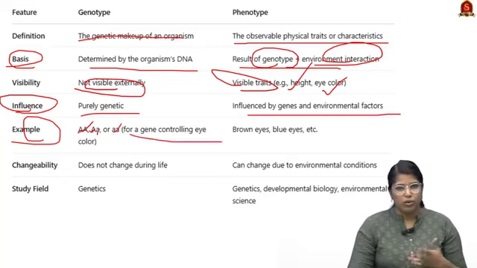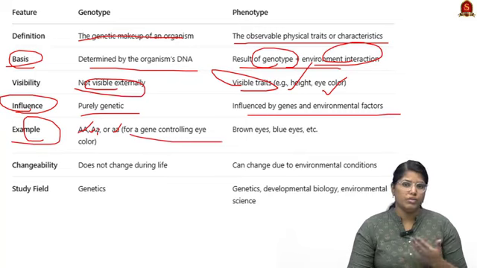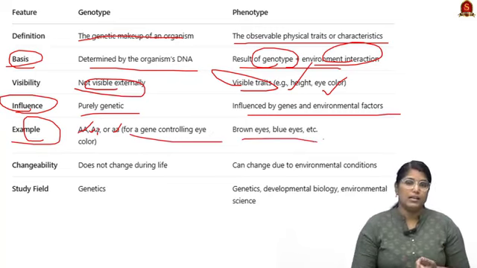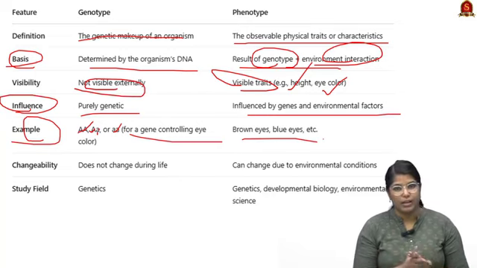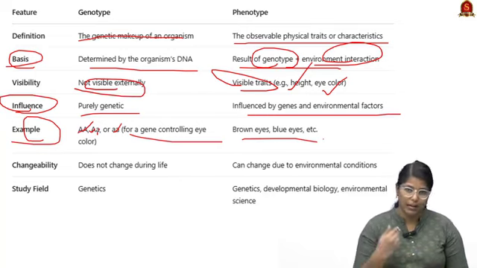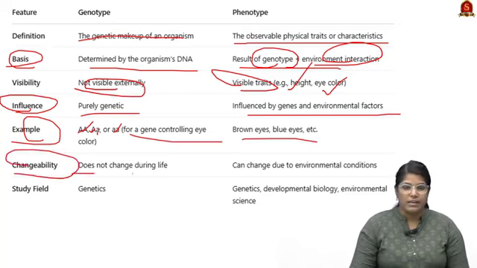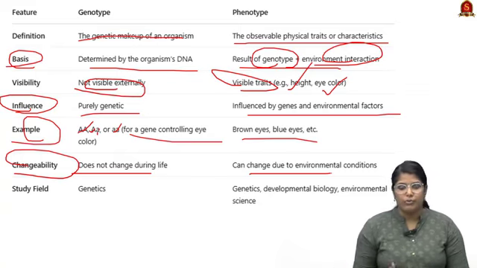So these are certain combinations that are not visible in the character, but when it has a proper interaction with the environmental factor, it leads to a physical trait, an observable physical trait. And the genotype does not change during the lifetime, but the phenotype can change due to environmental conditions.